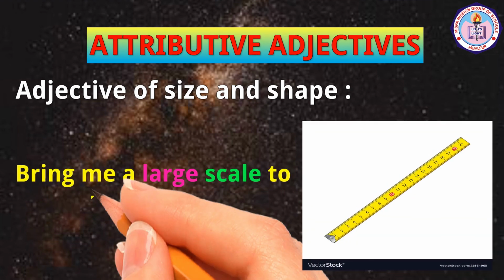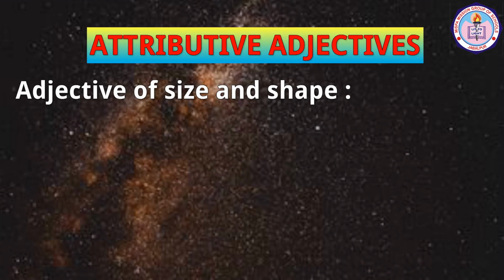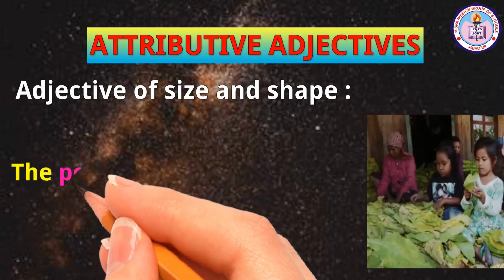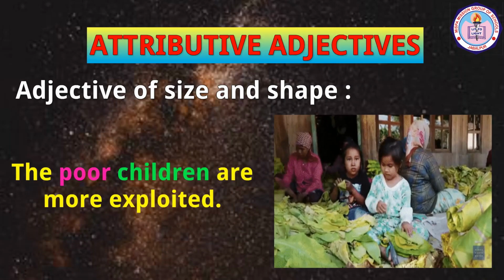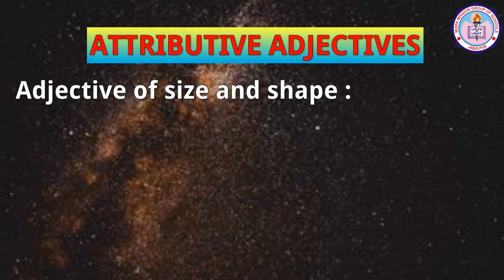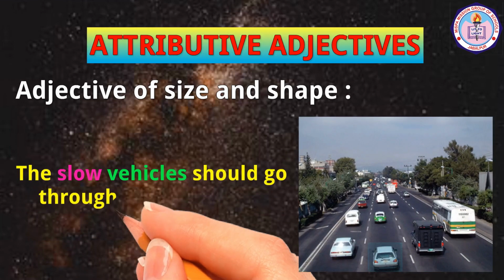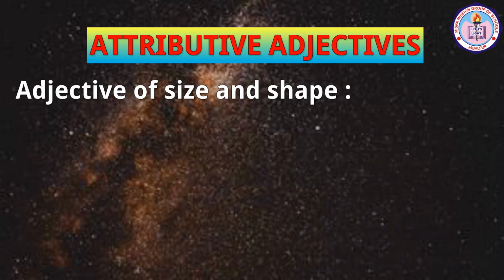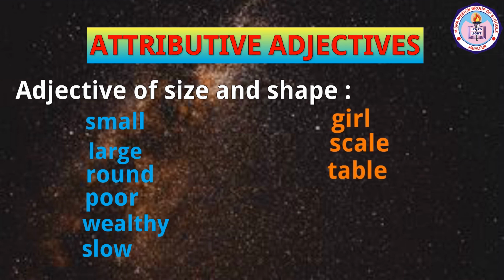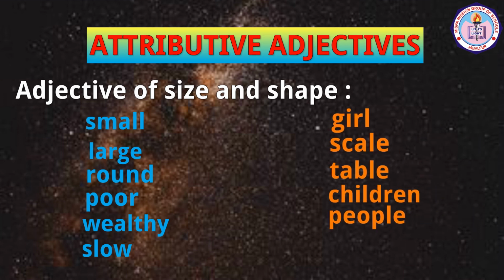Bring me a large scale to measure it. The carpenter made a round table for us. The poor children are more exploited. The lockdown did not affect wealthy people. The slow vehicles should go through the first track. Here, the adjectives small, large, round, poor, wealthy, and slow modify the nouns girl, scale, table, children, people, and vehicles respectively.